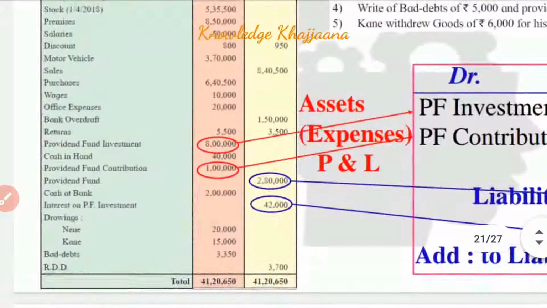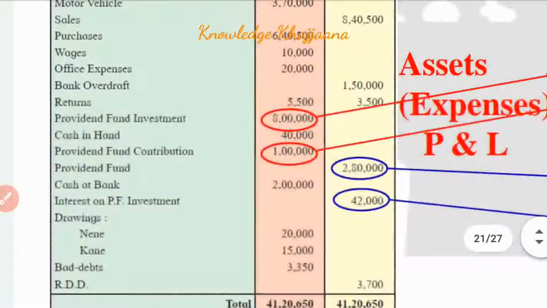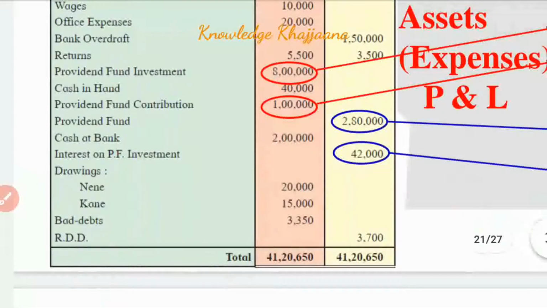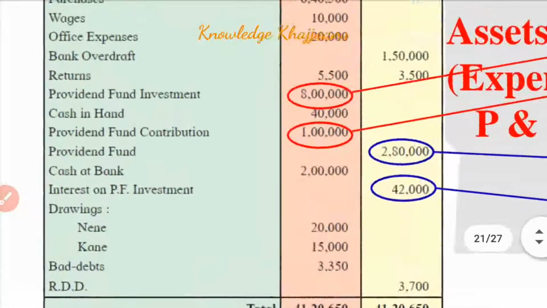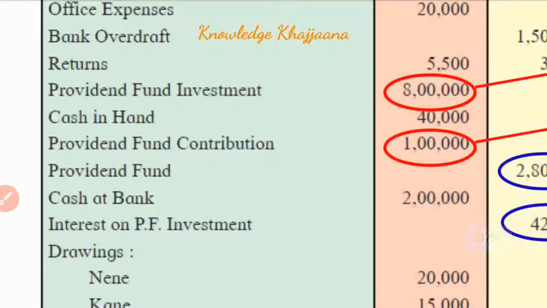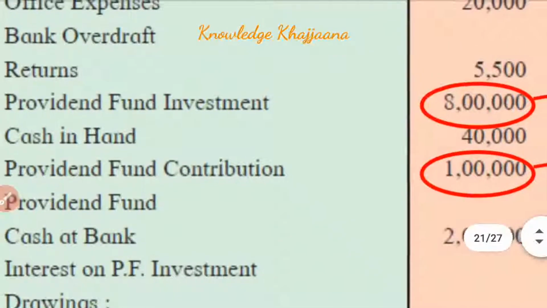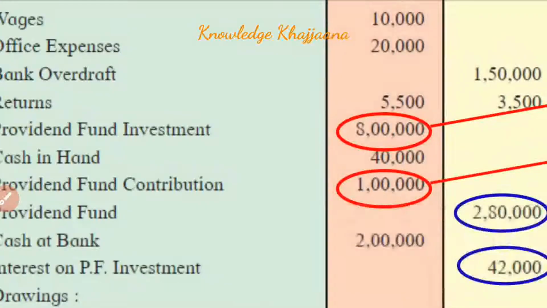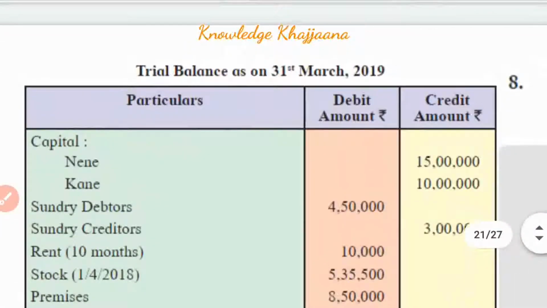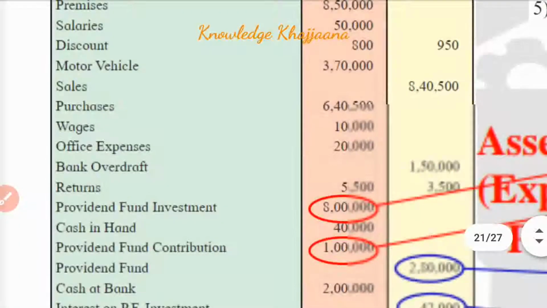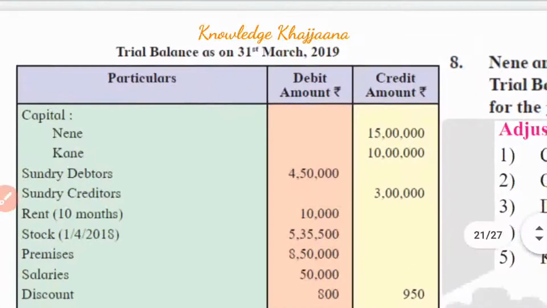Now let's see how it is recorded and where. In this example, four different items regarding provident fund are given. For you, those are four different and new words. First is provident fund investment, with the amount of rupees 8 lakh, which is given on the debit side of the trial balance.